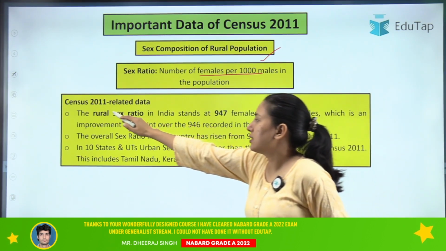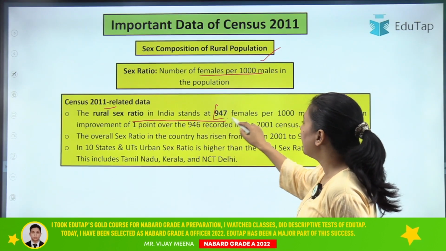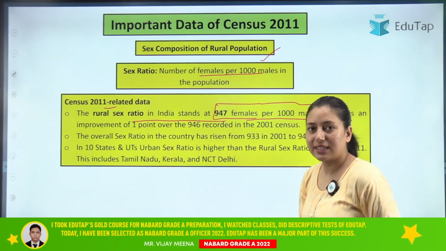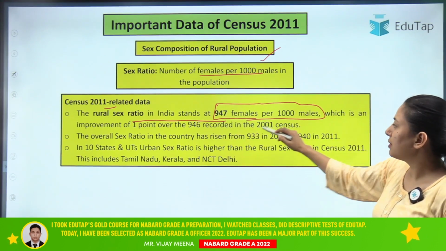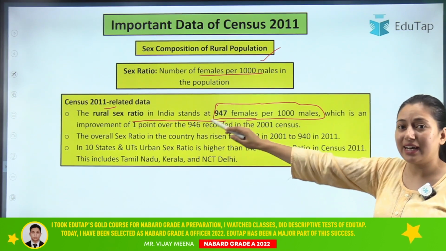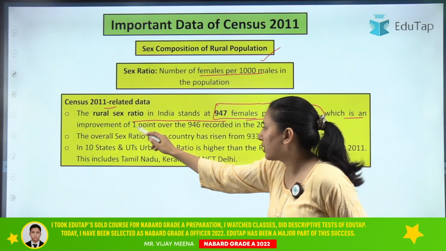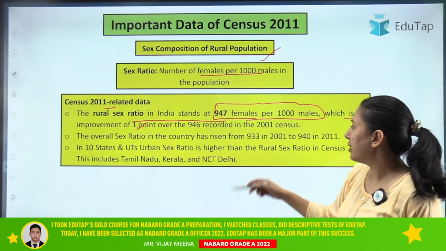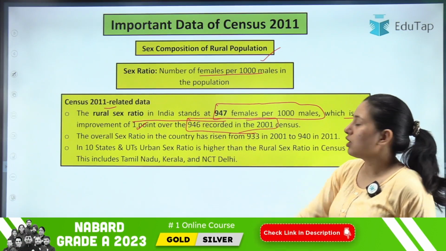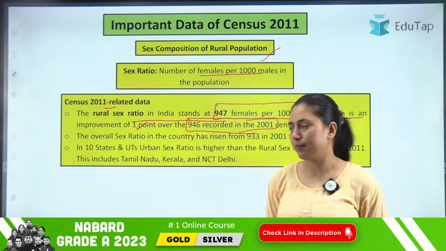According to the 2011 census, the rural sex ratio in India stands at 947 females per 1000 males. Okay, so we have 947 females per 1000 males. This is the sex ratio as per your census 2011, which is an improvement by 1 point, because earlier, in 2001, it was recorded as 946 per 1000 males. Clear.